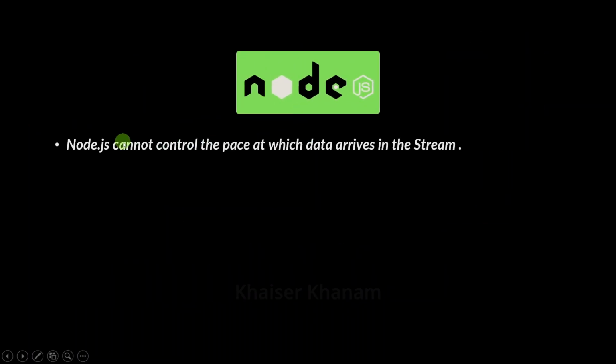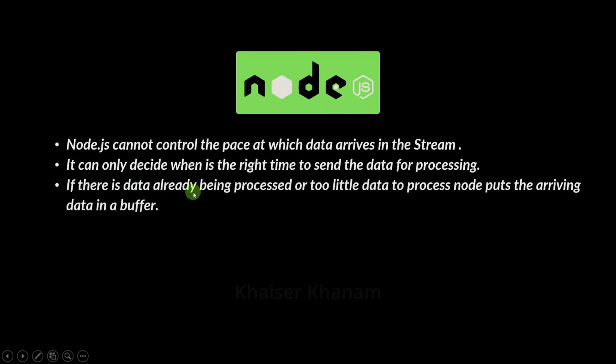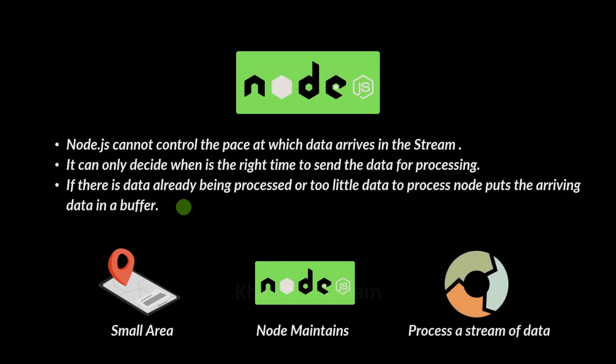Here also, Node.js cannot control the pace at which the data arrives in the stream. It can only decide when is the right time to send the data for processing. If there is data already being processed or too little data to process, Node is going to put that arriving data in a buffer. And intentionally, Node is going to maintain a very small area in the runtime to process the stream of data.